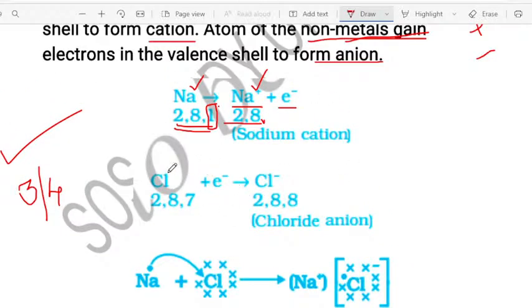So what happens, chlorine needs 1 electron. Chlorine now has 2,8,7 in its outermost orbit. So chlorine needs only 1 valence electron to attain the noble gas configuration, or to get the completely filled valence shell. Okay? So chlorine takes 1 electron. Cl by receiving 1 electron, the negatively charged electron, you should write e minus. So Cl is now completely obtaining the 8 electrons in its outermost orbit and it is now becoming Cl minus. So Cl minus is more stable than Cl.